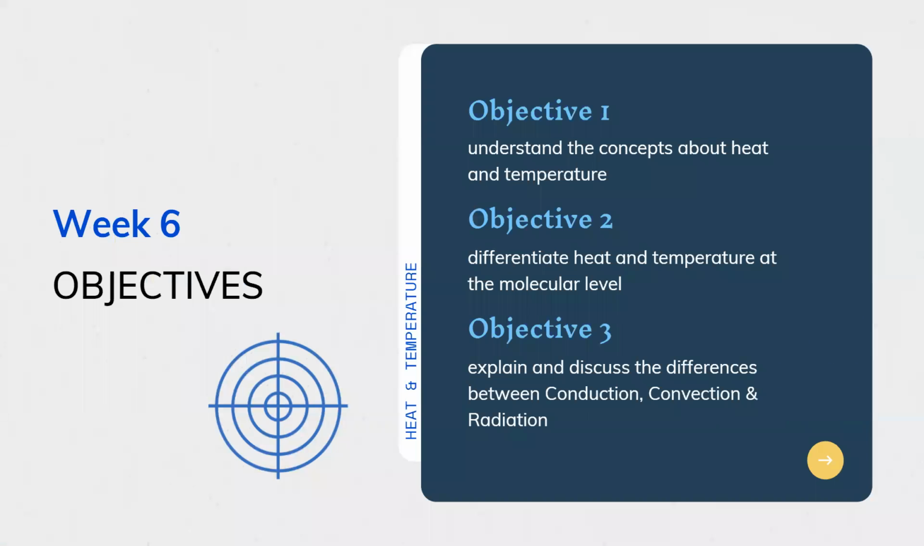For our objectives, we have number 1, to understand the concepts about heat and temperature. Objective number 2, differentiate heat and temperature at the molecular level. For number 3, explain and discuss the differences between conduction, convection, and radiation. For us to better understand what is the difference between the two, let's zoom in this video clip.